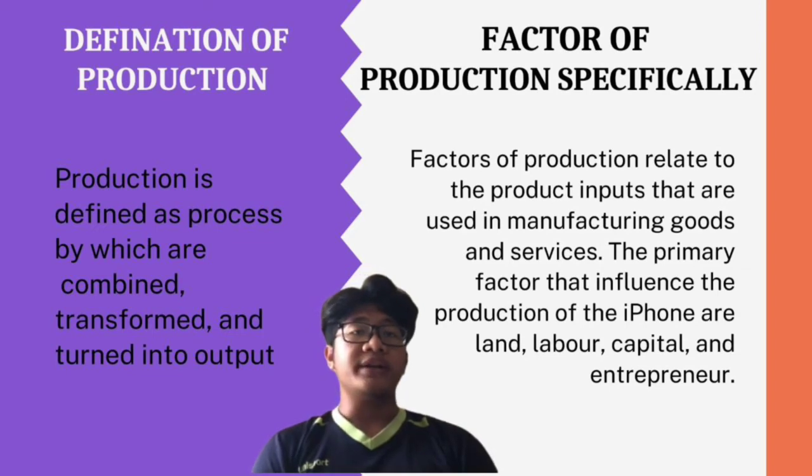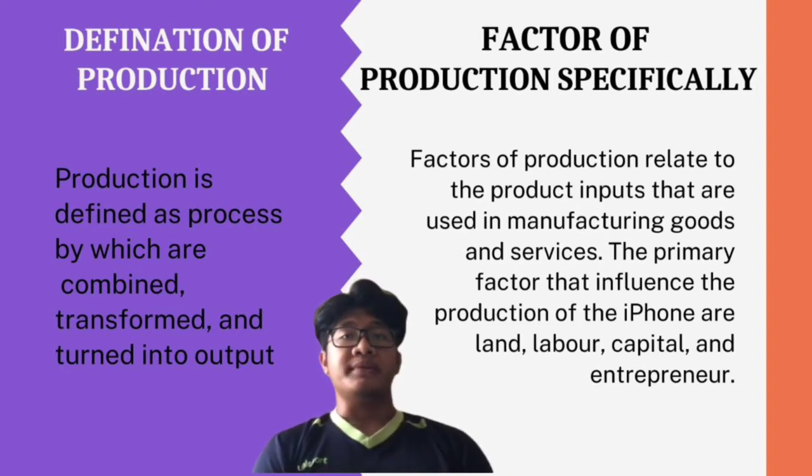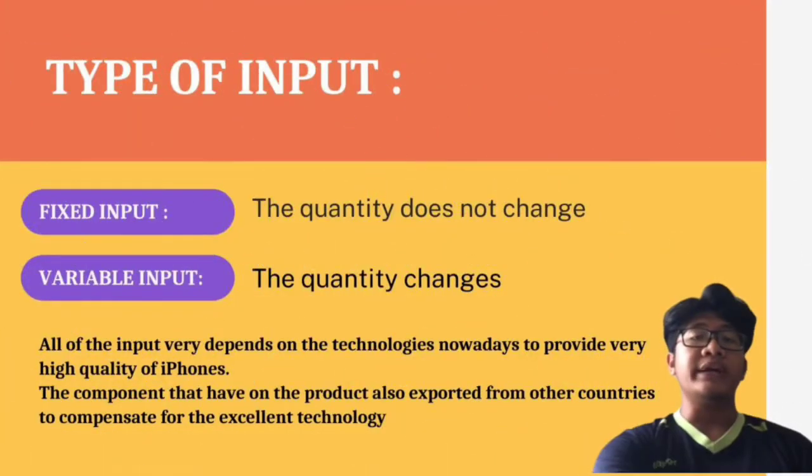Production is defined as a process by which inputs are combined, transformed, and turned into output. The factors of production relate to the inputs that are used in manufacturing goods and services. The primary factors that influence the production of iPhones are land, labor, capital, and entrepreneur. There are two types of input, fixed input and variable input.